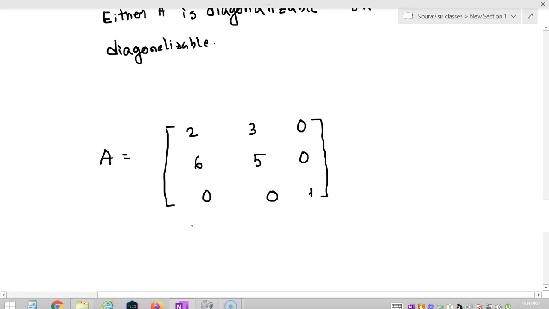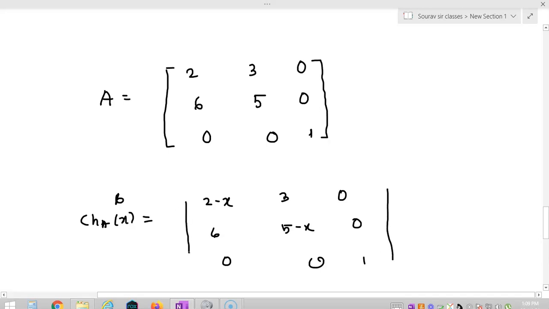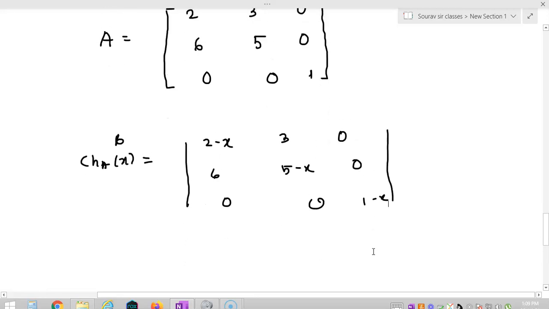So we have to find out the eigenvalues of A. To find the eigenvalues of A, we have to find the characteristic polynomial of A. For the characteristic polynomial of A, we just need to subtract x from the principal diagonal. So [6, 5 minus x, 0] and [0, 0, 1 minus x]. When you find the determinant, you will get a part 1 minus x, so it is 1 minus x into the determinant of [2 minus x, 3], [6, 5 minus x].